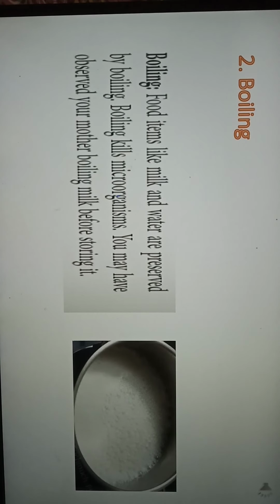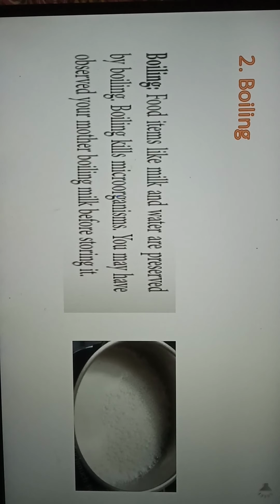Now you will be asking how it gets preserved. It gets preserved because when your mother boils the milk, she is able to kill the microorganisms. So by boiling, the microbes, that is the microorganisms, get killed. So it is quite obvious, if the microorganisms are killed, then obviously the food is getting preserved, isn't it?